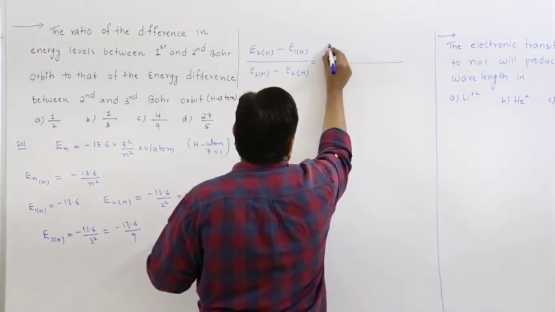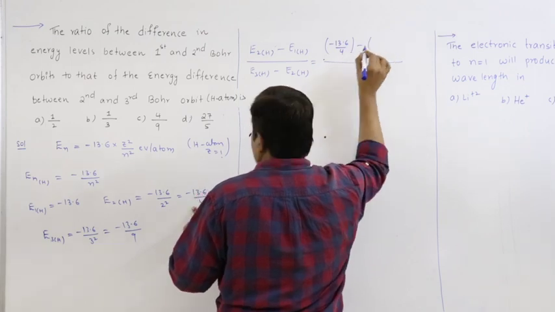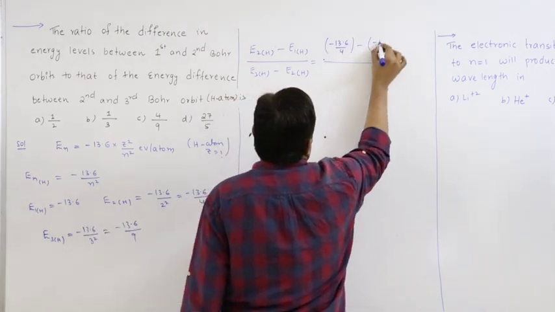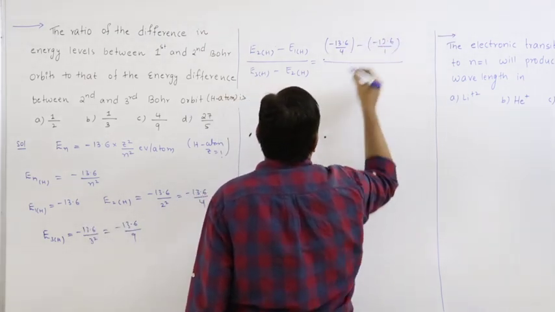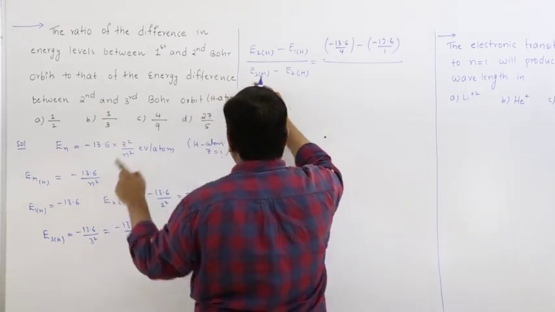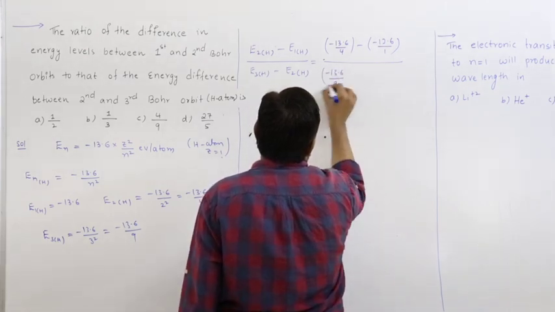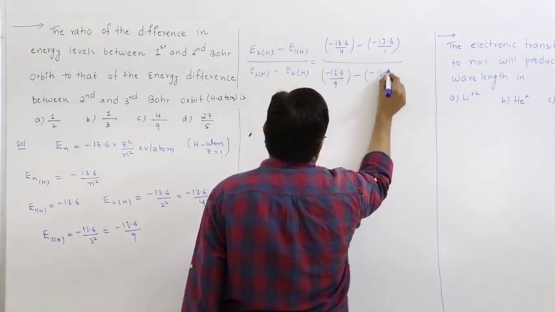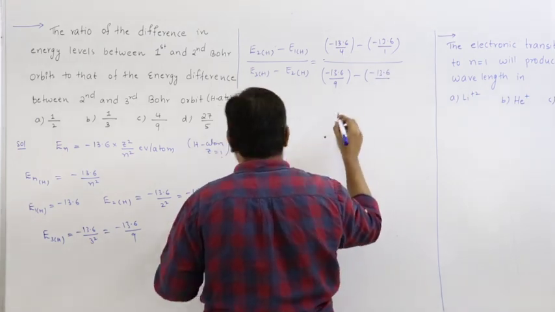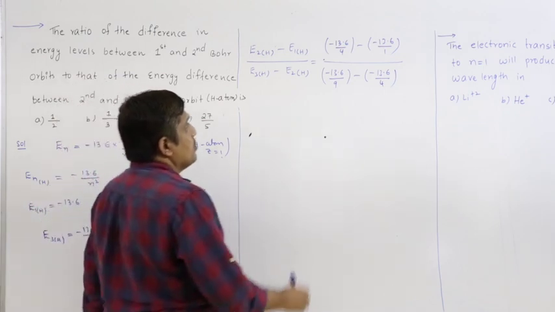E2 of H is minus 13.6 by 4 minus of minus 13.6 by 1. If you want you can write like that. E3 of H is minus 13.6 by 9 minus of minus 13.6 by 4, right. So let us simplify this.